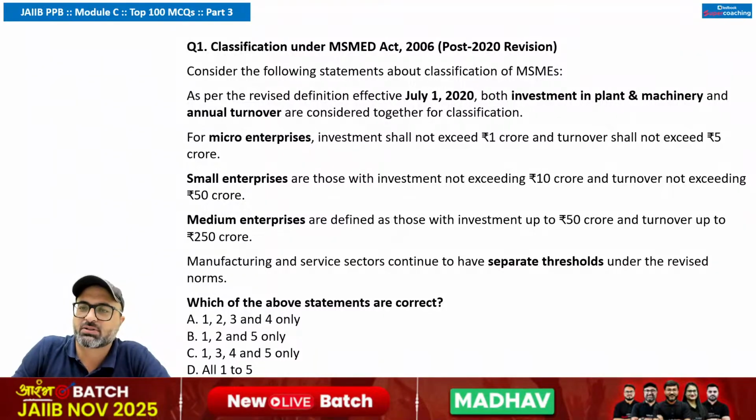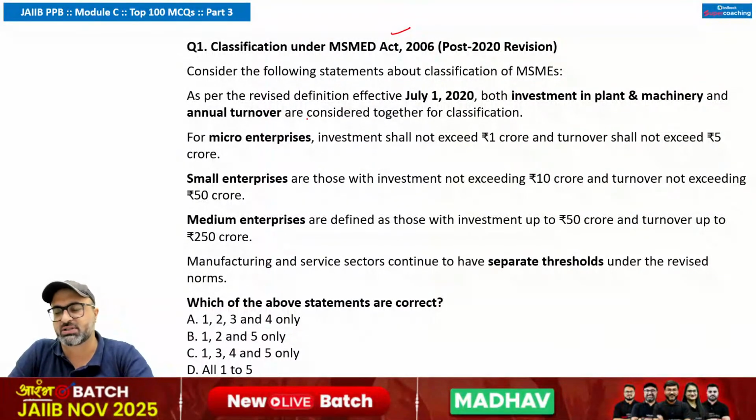The first question talks about the classification under the MSME Act 2006. We all know that the MSME classification has been revised over the period of time.